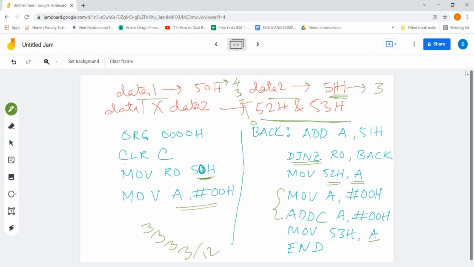Sir, in the place of ADD, shouldn't we use add with carry? Which one? Here, in the starting? Yes, sir. No, here we don't require add with carry. One minute. The previous stage carry.